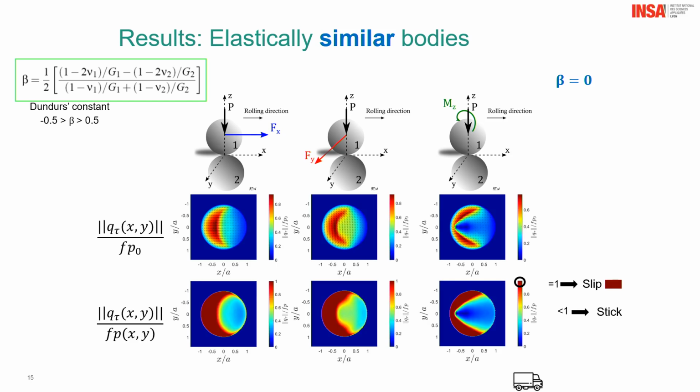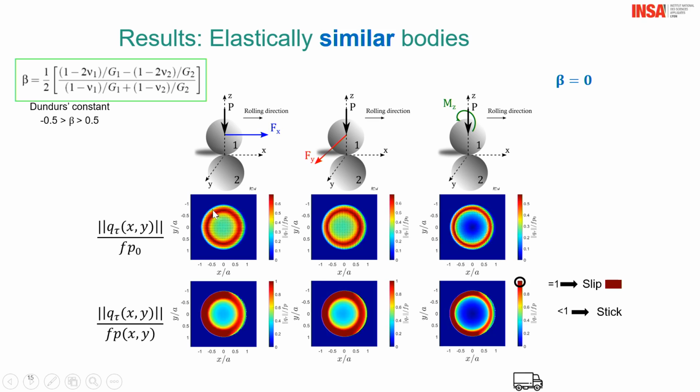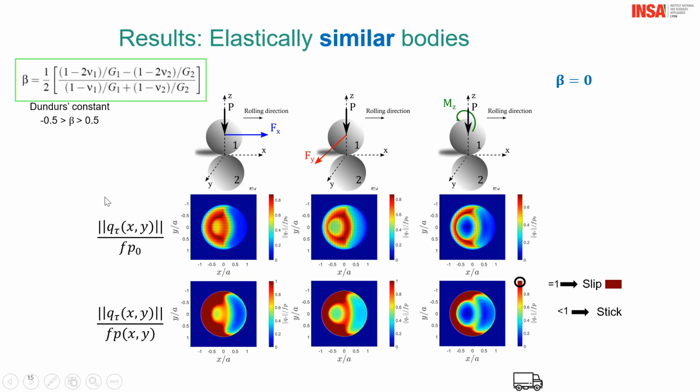Then you can see, I don't know if there is some animation. Okay, anyway. This is in the steady state regime. Okay, there is animation now. Okay, this is at the end. Now this is for the steady state regime. You can see this is the absolute value of the shear stress.